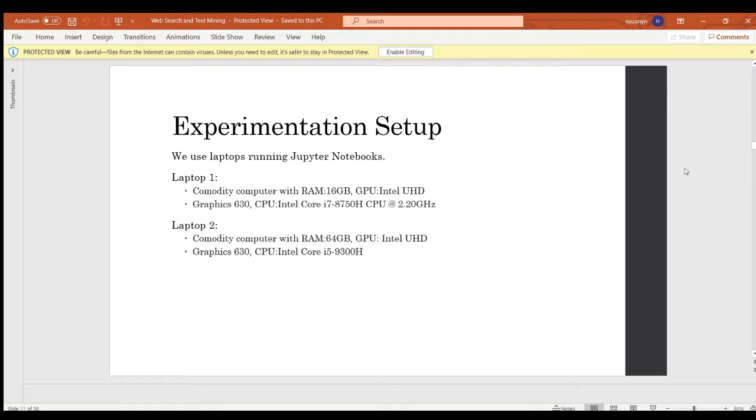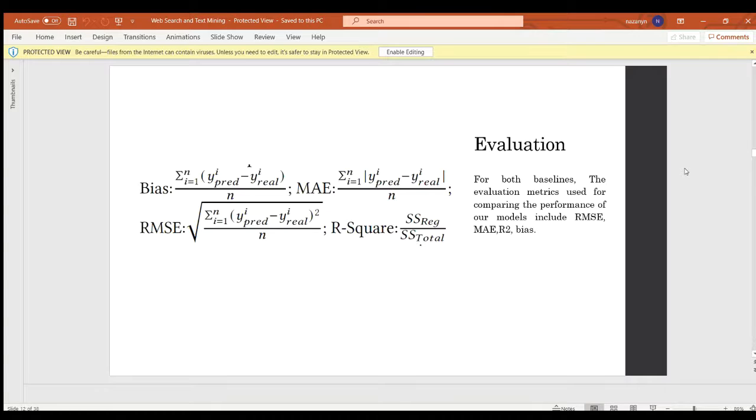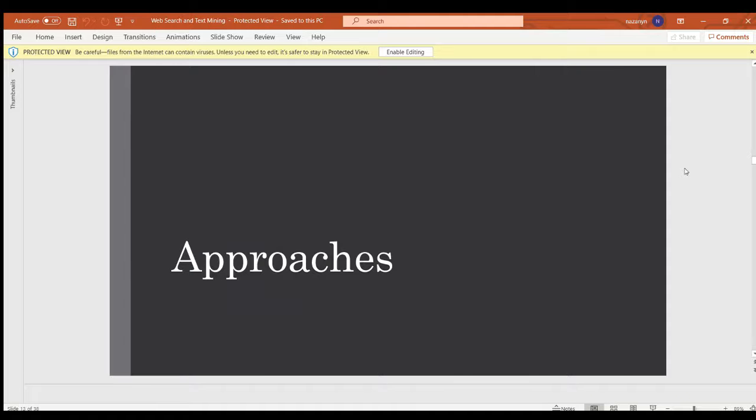We did this project by running Jupyter Notebook on our personal commodity laptops. The evaluation metrics used here are RMSE, MAE, R2, and bias. For clustering approaches, we use accuracy and F1 scores.